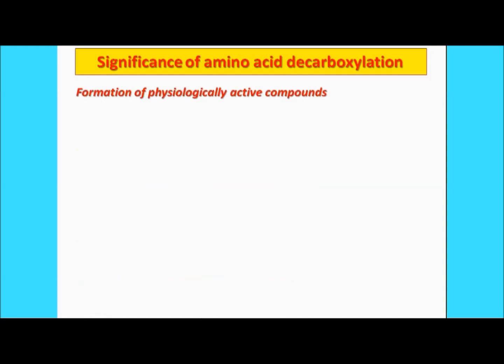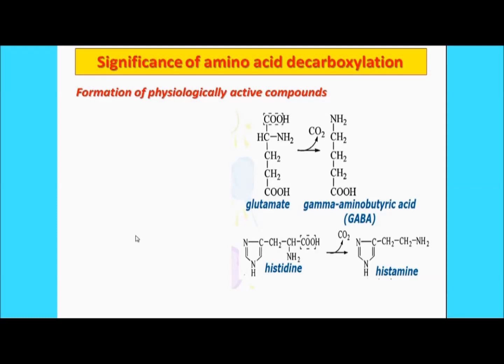First of all, the formation of physiologically active compounds. Here you can see from glutamate, if we decarboxylate glutamate, it generally forms gamma amino butyric acid. It is a neurotransmitter which is present in the CNS. We all know that, right? Similarly, if we decarboxylate histidine, it forms histamine. So what is the significance of histamine? We all know that histamine is a mediator of inflammation, a mediator of allergic reaction, and a mediator of pain. All these things are responsible for various physiological processes in the human body.